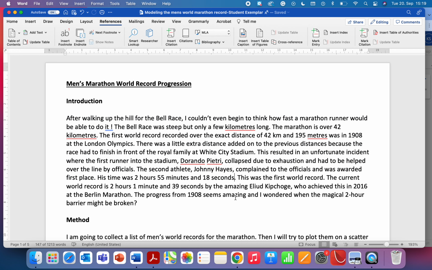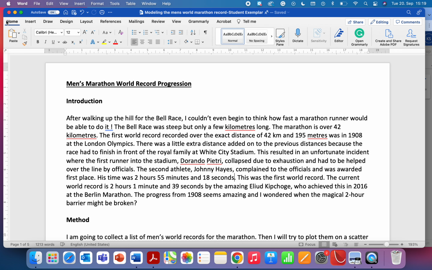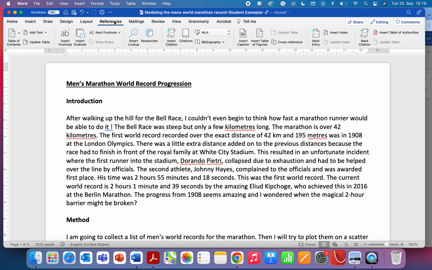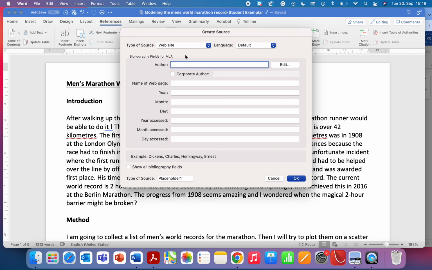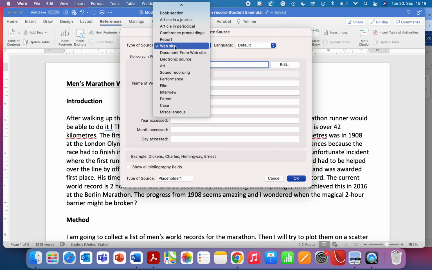So what I'm going to do is I'm going to click straight after the last thing I wrote and before the full stop, and then I'm going to go to, see the toolbar up here, you can see the references, and we want insert citation. Now it's automatically defaulted to a website, so I'm going to definitely do a website for both of my citations. But there's obviously other things you can do your referencing for, but mine's a website.